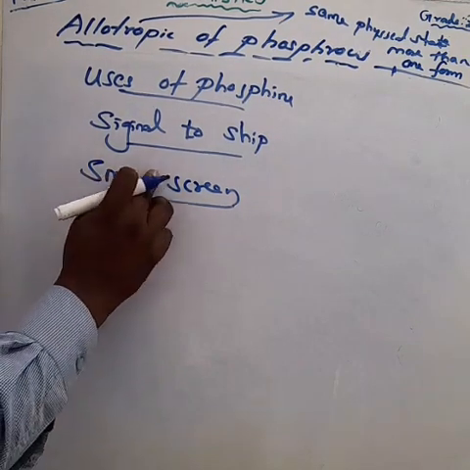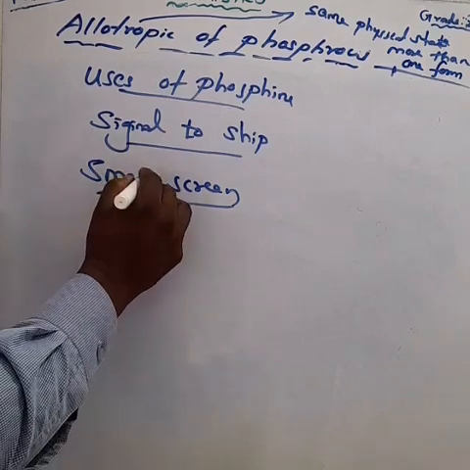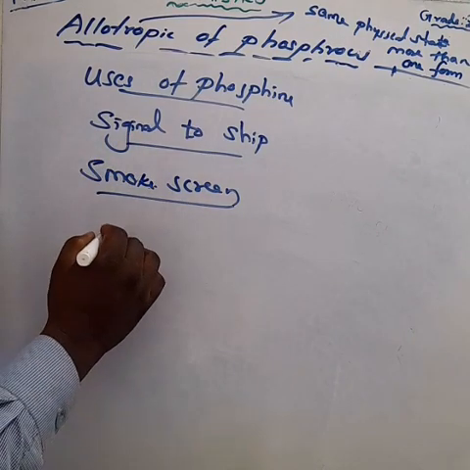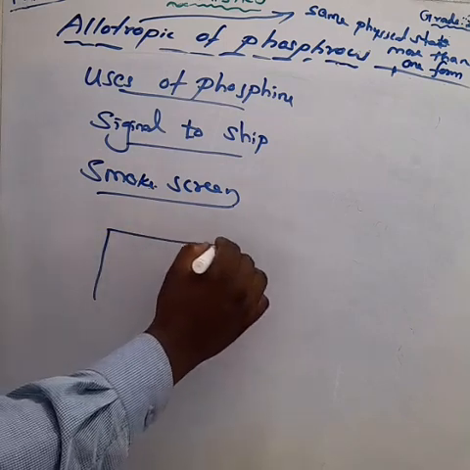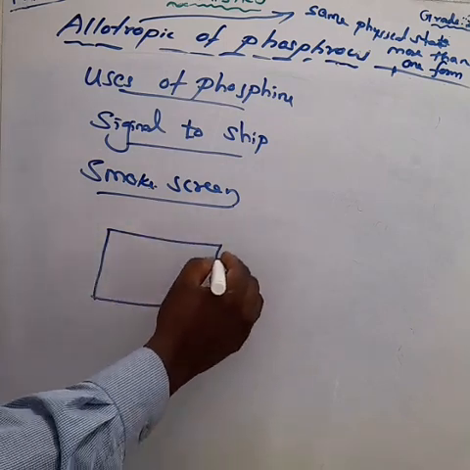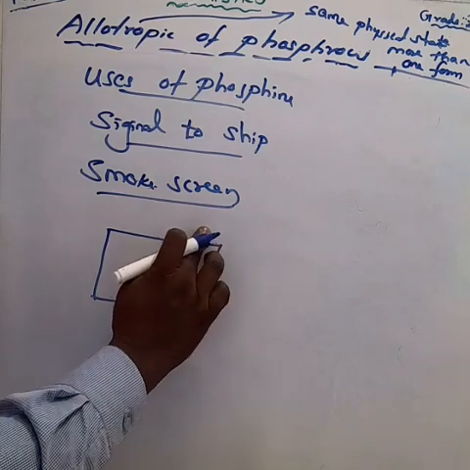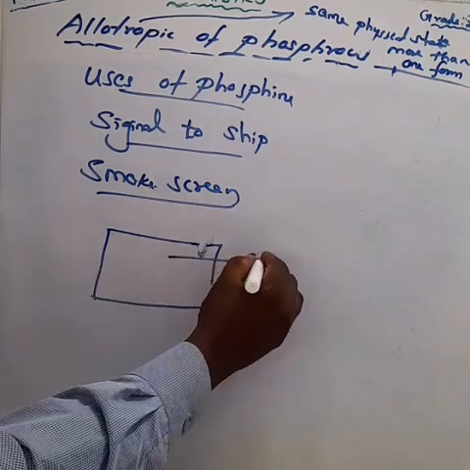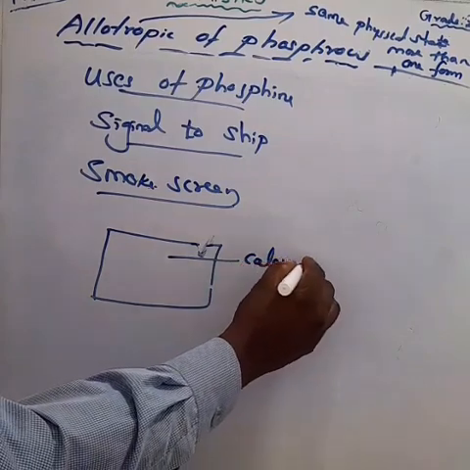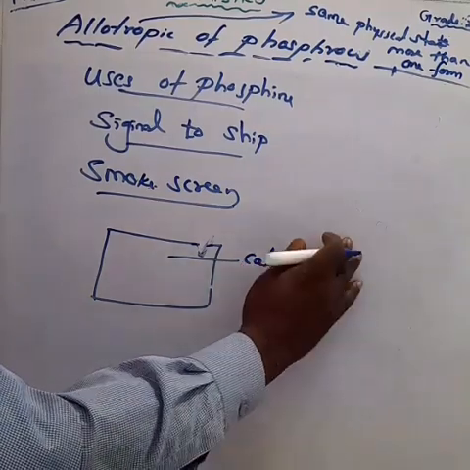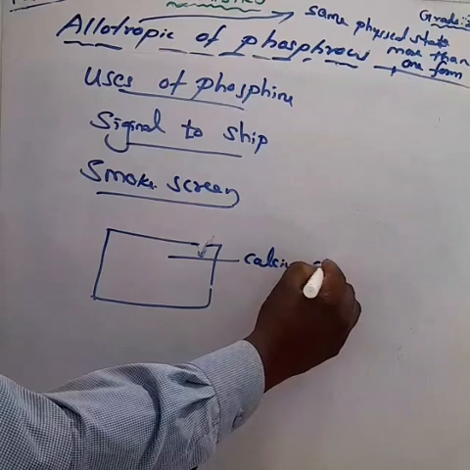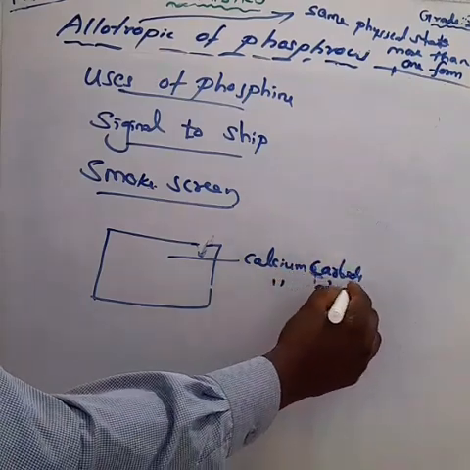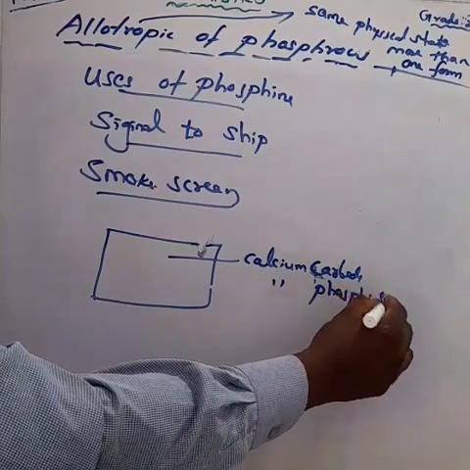In a ship, we take a wooden container, or a perforated container, with a small hole made in it, and we take a mixture of calcium carbide and calcium phosphide. These two salts we take here, and the mixture is thrown into the sea.